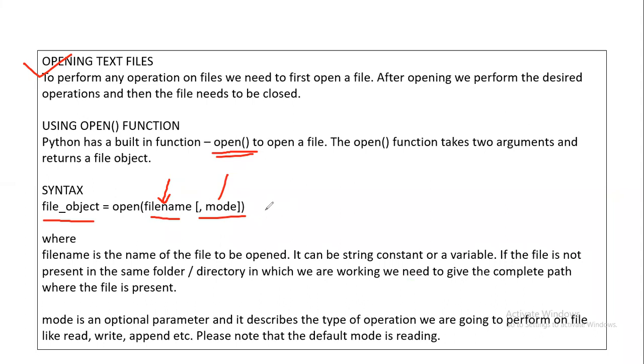Mode could be like you are performing a read operation, a write operation, both the operations, and so on, right? So the operations which you are going to perform on the file could be read, could be write, could be both read and write, could be append. That way we can perform various operations on the file. Here, one thing you need to know is that the default mode is reading. That means if you don't specify the mode, by default the mode will be read mode. Okay, so this is how you open the text file.